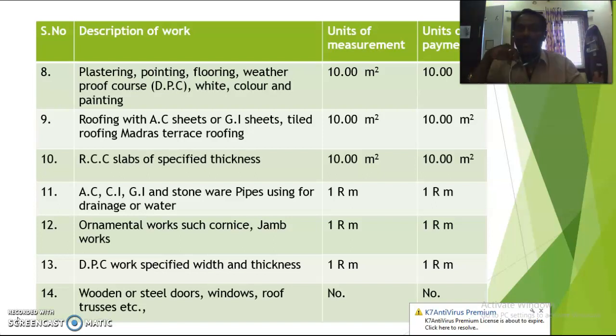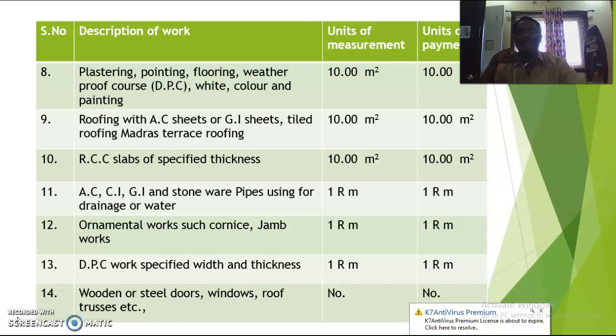RCC slabs of specified thickness. Suppose it is not taken in terms of cubic meter, then they will fix it this way. For example, generally whenever you are constructing buildings, the thickness of the roof slab will be 100 to 120 mm, that is 4 inches to 5 inches. So whenever a fixed thickness is there, you have to measure it in terms of square meters, so that the RCC slab may be in terms of cubic meter or in terms of square meter, that is the area, when the predefined thickness is mentioned.